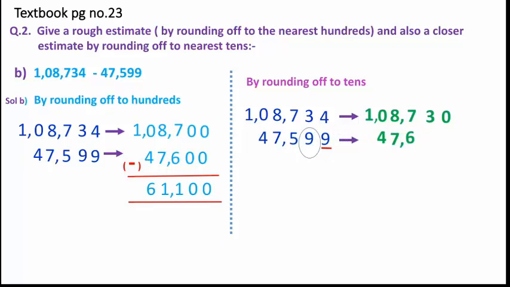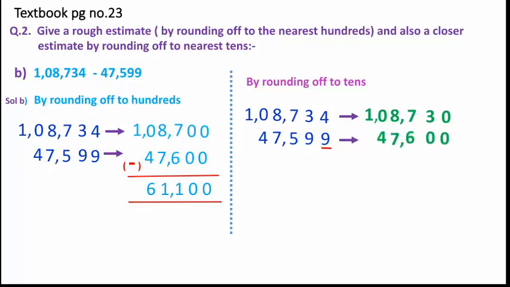So you see here carefully, when you have an underlined digit as 9, we have to add 1 to the circle digit, and here our circle digit is 9. So when we add 1 to the 9, it will become 10. From that 10, the 1 will be carried to the previous digit. Here the previous digit was 5. So when we add 1 to the 5, it has become 6. Clear this much? Then this 9 will be written as 0 and this 9 will be written as 0.